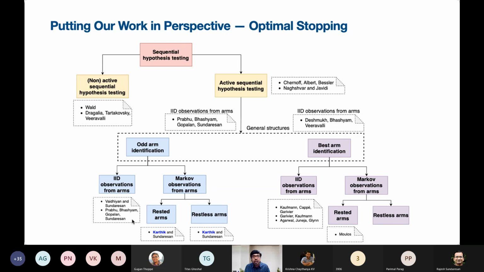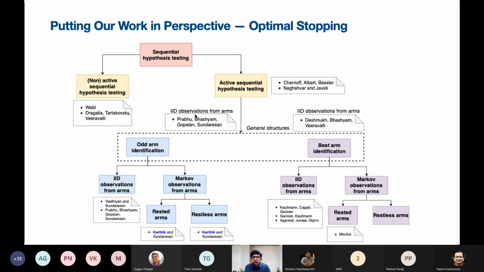That I showed on static images concerns IID observations from the arms. We are going to now extend it to movies which are Markovian. Our results come here. It may be a very small branch, nevertheless, it's an important branch. And these are the leaves. These are the results of our work, just to put our work in perspective.